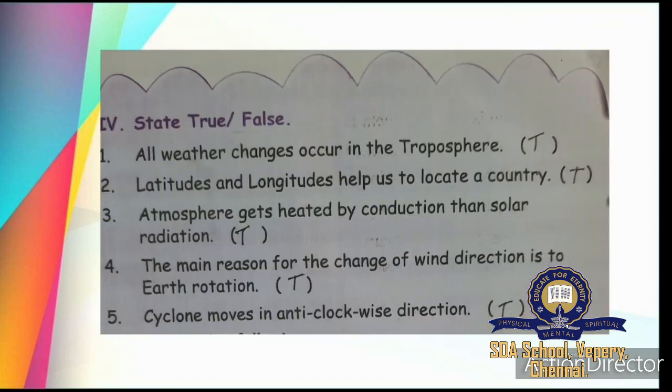Next, true or false? All weather changes occur in the troposphere, true. Latitudes and longitudes help us to locate a country, true. Atmosphere gets heated by conduction more than solar radiation, true. The main reason for the change of wind direction is earth's rotation, true. Cyclone moves in anticlockwise direction, true. So please fill in the blanks and choose the correct answer.